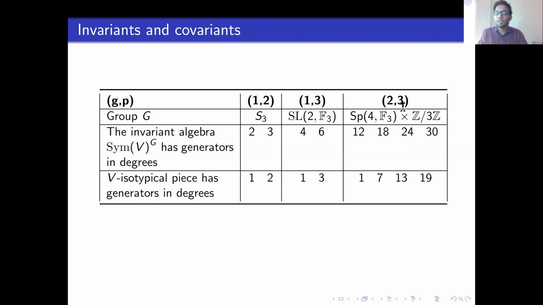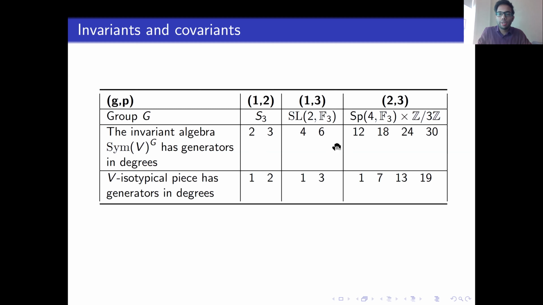In the main case, g equals 2, p equals 3. If you just look at the Galois group of the 3-torsion field over the 3rd cyclotomic field, you simply get Sp4(F3), and that's not a complex reflection group. Its direct product with the cyclic group of order 3 is a complex reflection group with a 4-dimensional irreducible reflection representation. Okay, so I'll tell you about where this extra Z mod 3Z comes from, but let's just take it on faith right now.